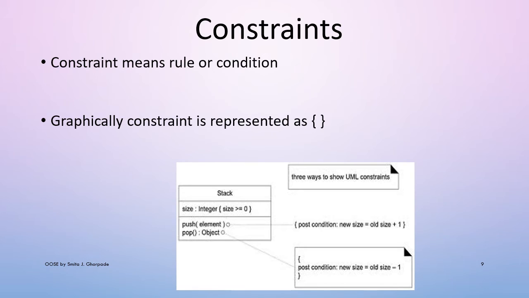Example, here a stack class is shown. For this stack class, size is one of the attributes, and its data type is given as an integer. Now for the size attribute, we are applying a constraint in curly braces that the stack size should be greater than or equal to 0. The size of the stack should not be negative. This condition is mandatory and that is shown by these curly braces as a constraint. Like this, different constraints can be shown in UML.